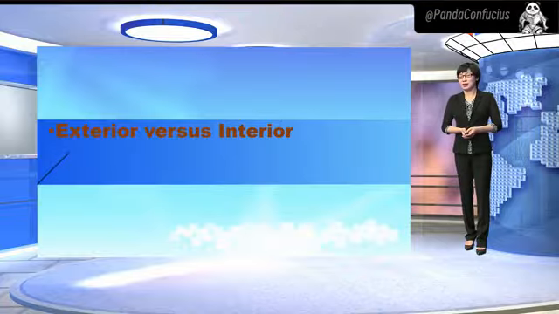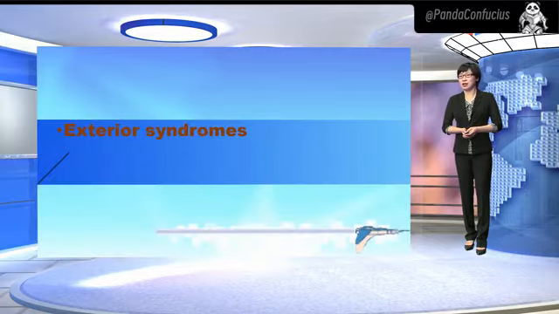Exterior versus interior. Exterior syndrome. The invasion of exogenous pathogenic factors usually causes an exterior syndrome at the early stage. The common clinical features of exterior syndromes are chills and fever, headache, aching of the body or joints, thin coating on the tongue, and floating or superficial pulse.